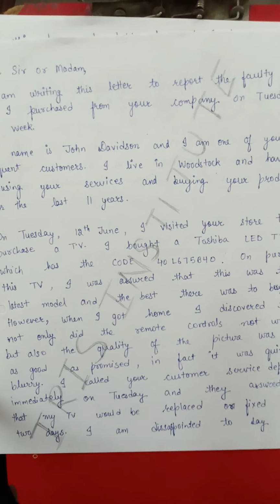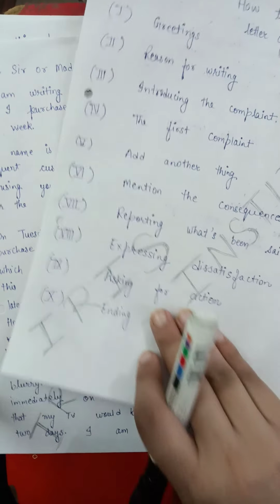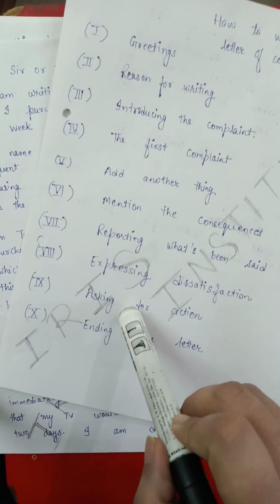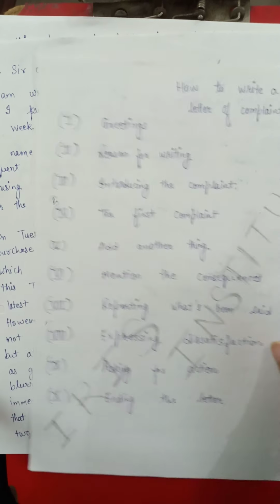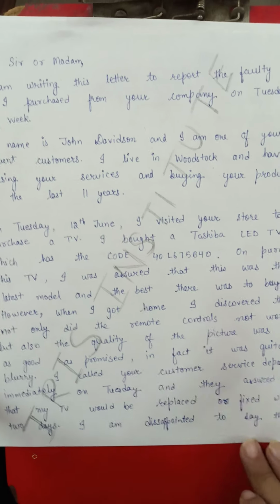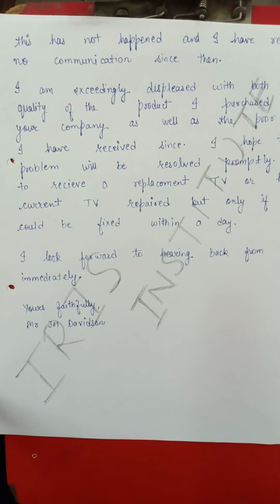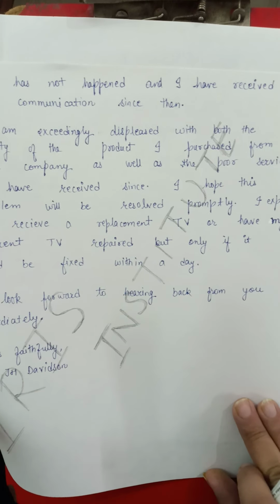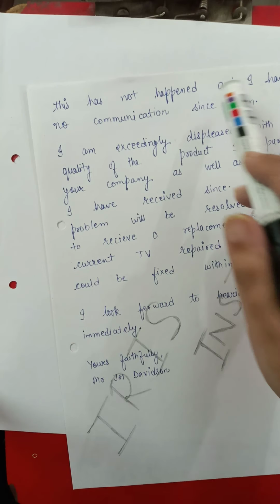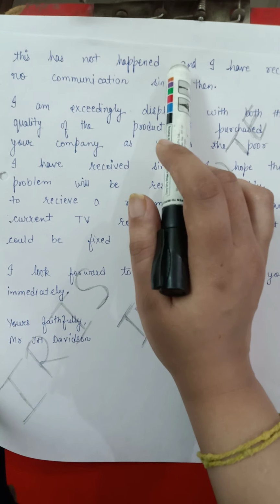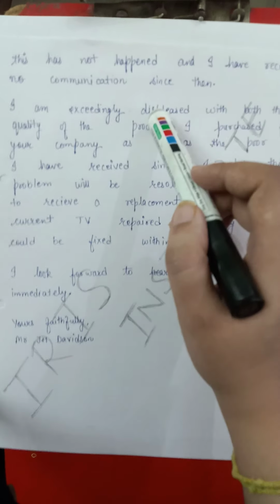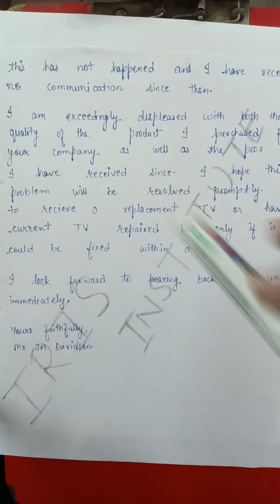Now, as I told you earlier, the second point would be elaborated now, expressing dissatisfaction, and it is here. I am disappointed to say that this has not happened and I have received no communication since then. It means I am expressing my dissatisfaction here. Further, I would elaborate it a little bit.